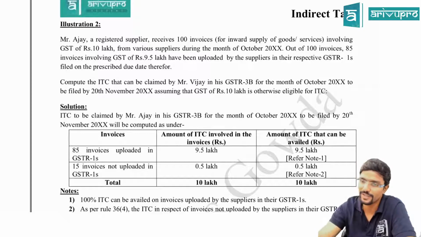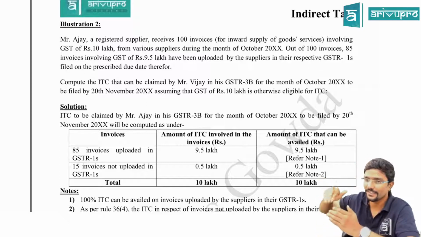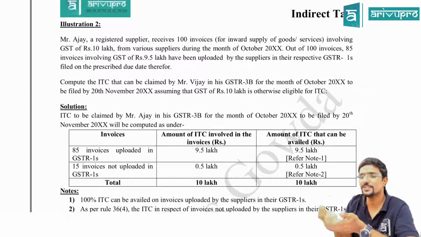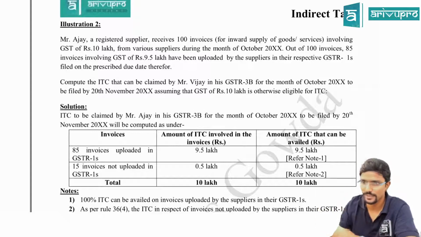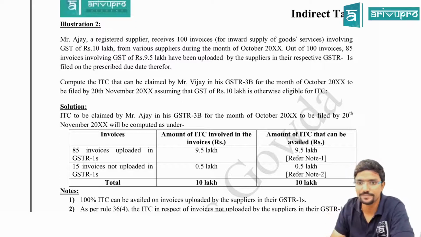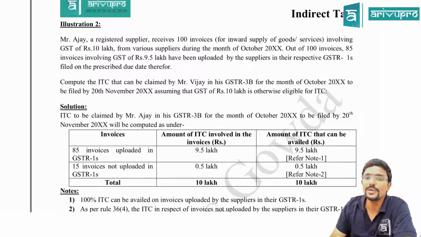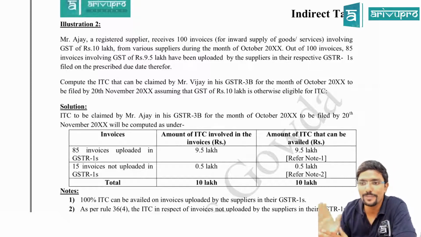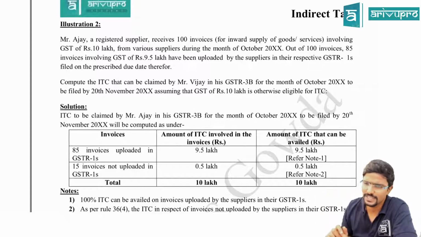So that means 15 invoices have not been uploaded. It is understood: when they are telling that out of 100, 85 are uploaded, it is understood that the balance 15 is not uploaded. What is the GST with respect to that? 0.5 lakhs, 50,000. Compute the ITC that can be claimed by Mr. Vijay in his GSTR 3B for the month of October, to be filed by 20th November, assuming that GST of 10 lakh is otherwise eligible. That is, Section 16 and 17 conditions are satisfied.